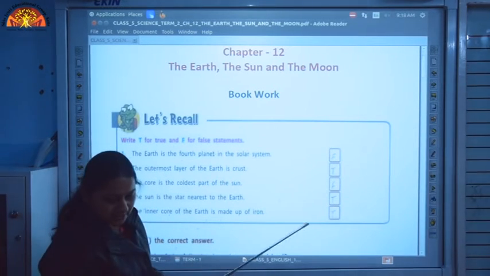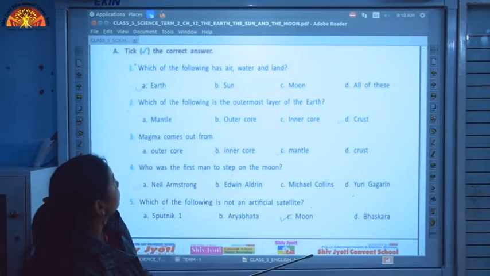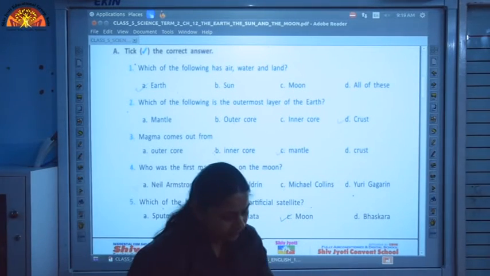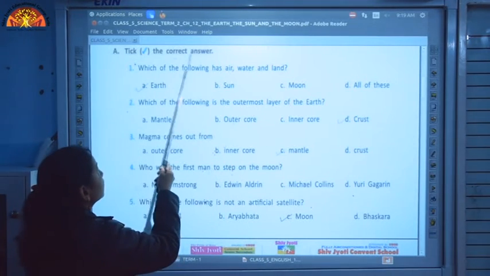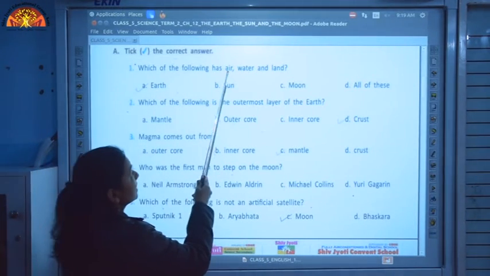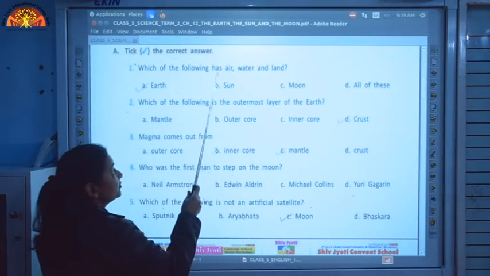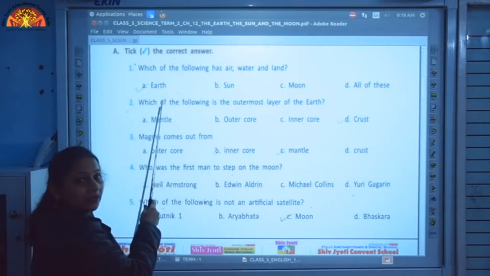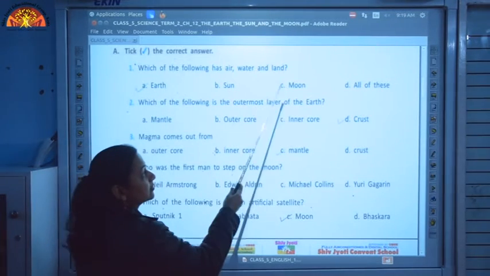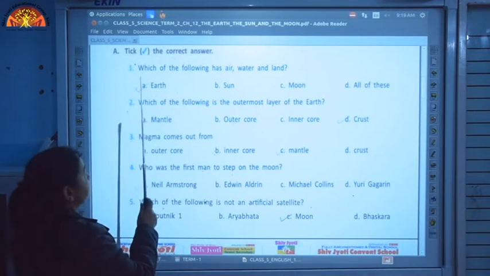So, we have discussed that, let us recall, let us come to the back exercise. This is given on page number 115, children. The first question here: pick the correct answer. Which of the following has air, water and land? All three things, air, water and land, are present only on earth, not on the sun, not on the moon. So, we have to tick the correct option A.